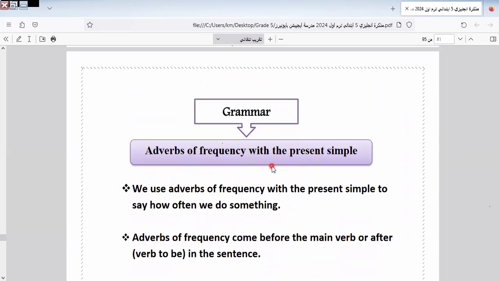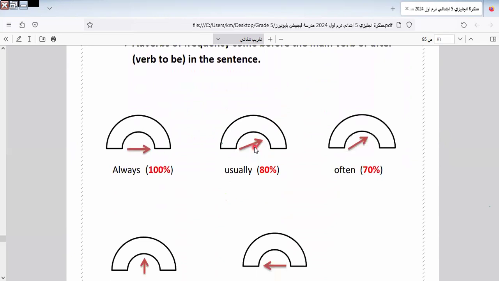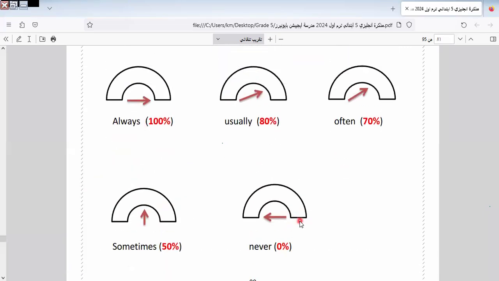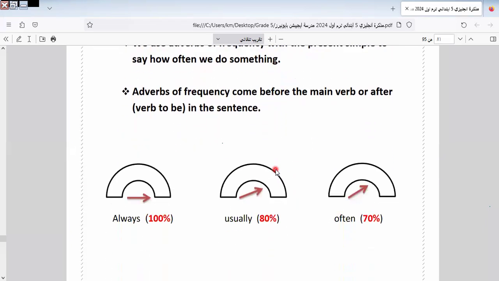In this unit, we have a grammar lesson about adverbs of frequency, as we know it in the simple tense. It means we have a habit. A habit that happens 100% of the time, we use always, and when the habit can't happen, 0%, we use never. Always means the habit happens 100% of the time. Never means the habit can't be acted at all. This is the difference between always, 100%, and never, 0%. This is called adverbs of frequency. I think now we know this.